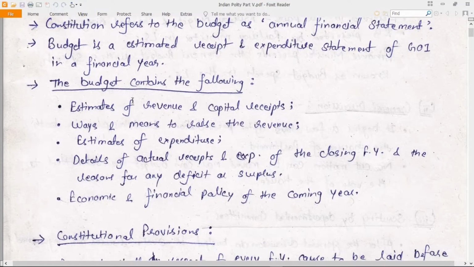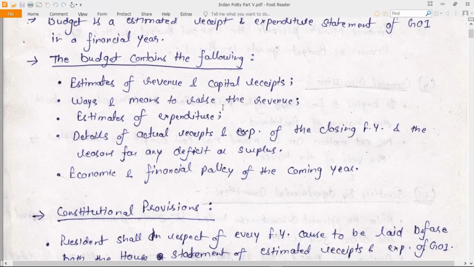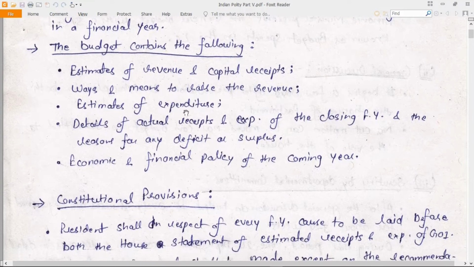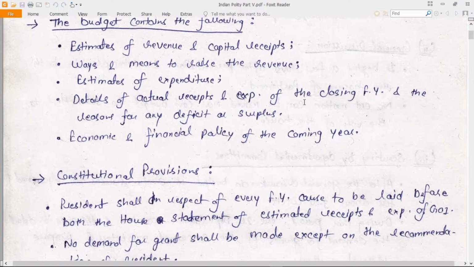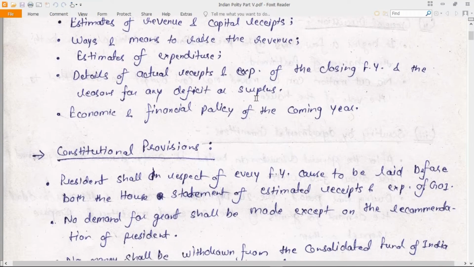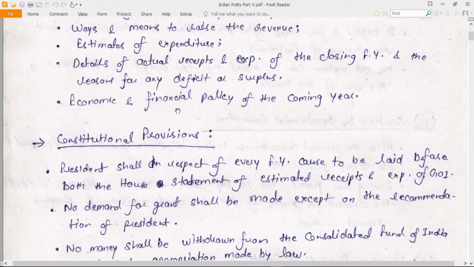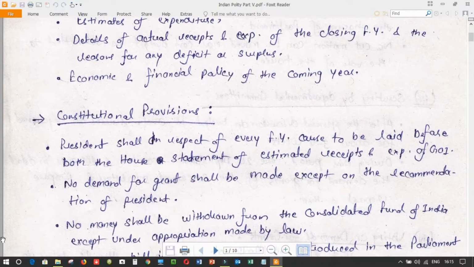The budget contains the following: estimates of revenue and capital receipts, ways and means to raise the revenue, estimates of expenditure, details of actual receipts and expenditure of the closing financial year, and the reason for any deficit or surplus. Economic and financial policy of the coming years is also discussed in the budget.